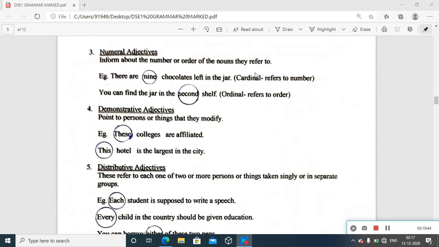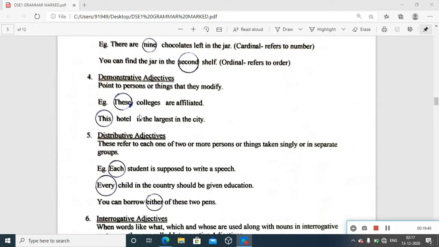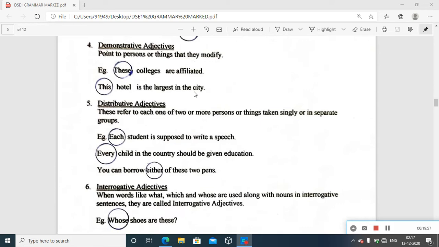Okay, yes. Then the fourth type, it is demonstrative adjectives. Demonstration. They point to the persons or things that they modify. Definitely, a demonstration as a term, wherever it comes as a reference or as a type, it's a category.